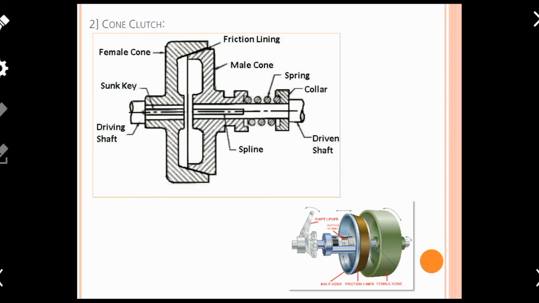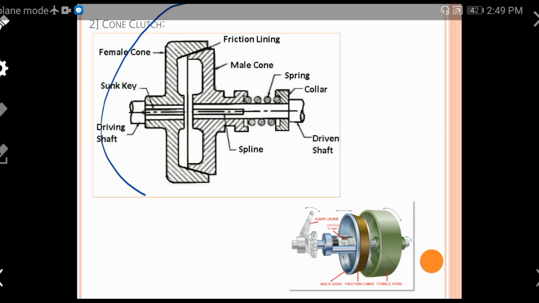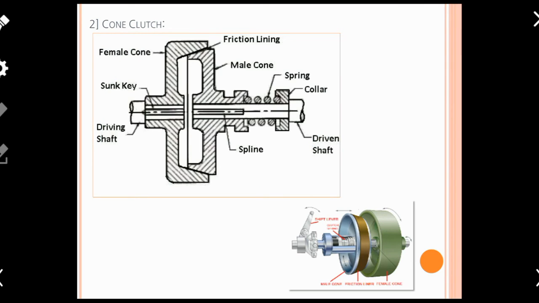One more thing that should be discussed here is that the cone clutch finds its application especially in four wheelers, because it takes very little space as compared to a simple disc clutch, and it is very efficient to use.